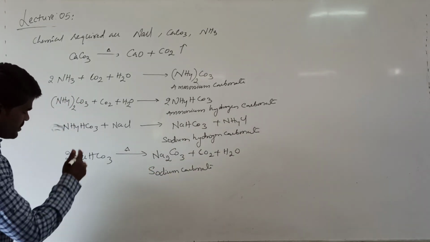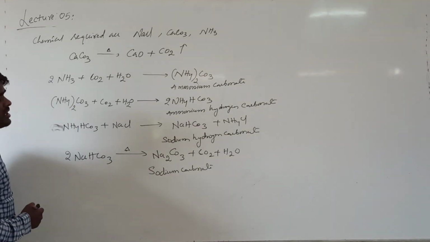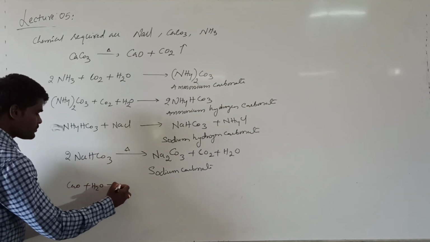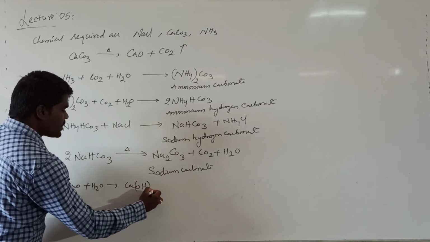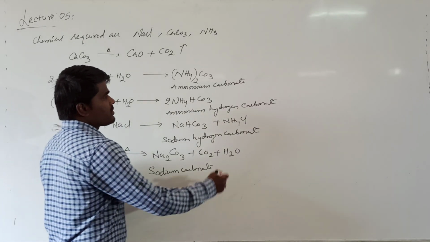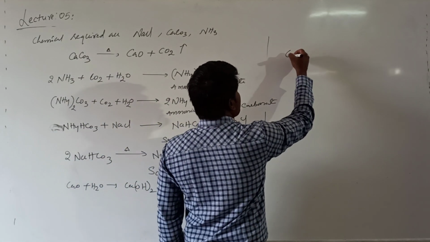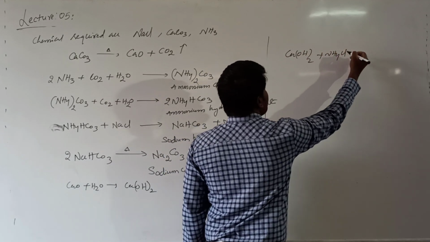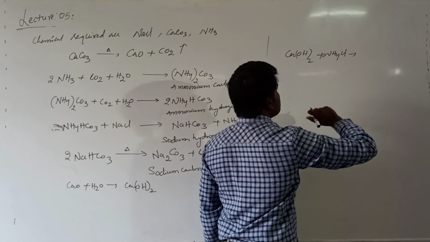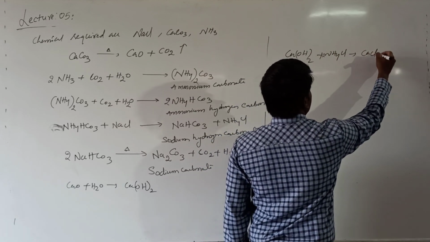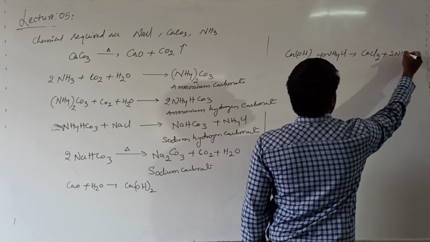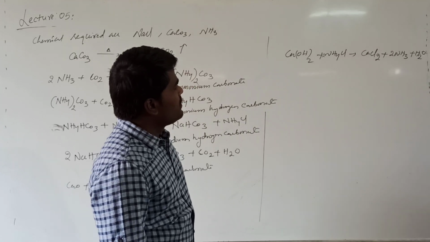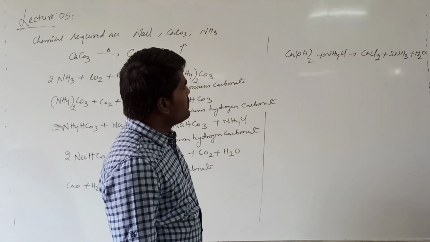Now, the calcium oxide formed in the first step reacts with water to form calcium hydroxide. This calcium hydroxide on reaction with 2 moles of ammonium chloride forms calcium chloride plus 2 moles of ammonia gas plus 2 moles of water.